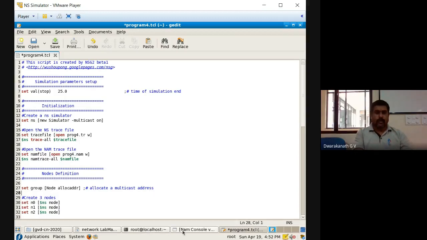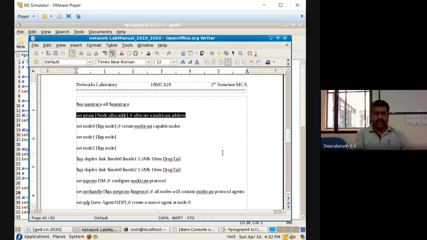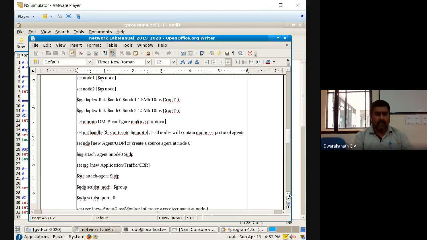Now we'll see the next statements, the changes. As usual, node 0 is created, node 1 and node 2 are created. We know that already. Then we have created node 0 to node 1, and node 0 to node 2, already. Now observe carefully, this is a change you have to implement. You have to tell very clearly that you are going to use the distance vector multicast protocol, not the ordinary distance vector protocol.